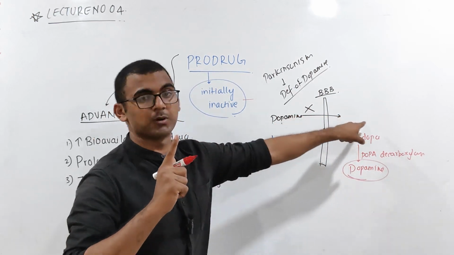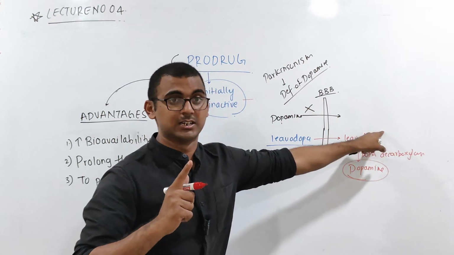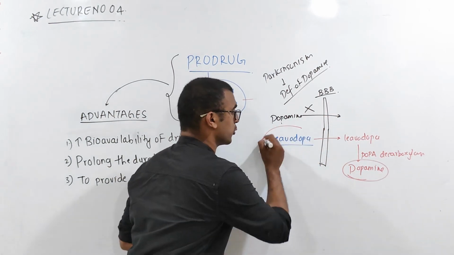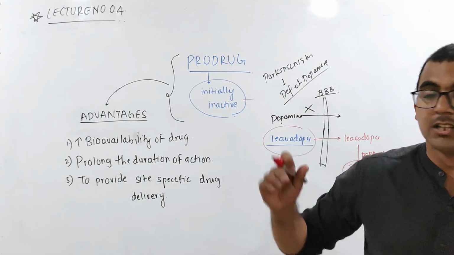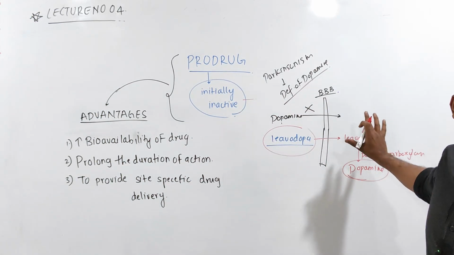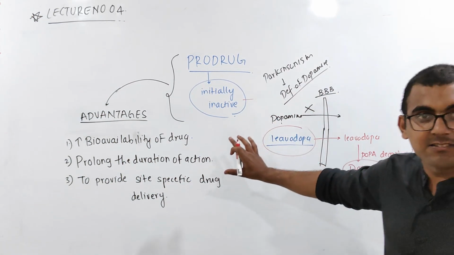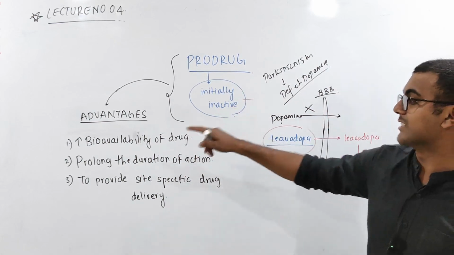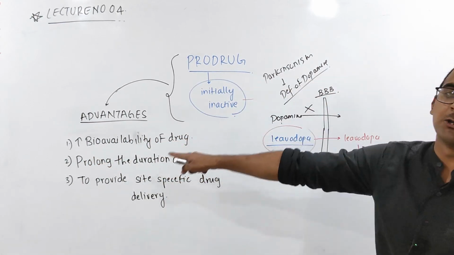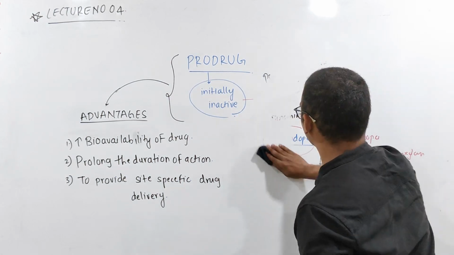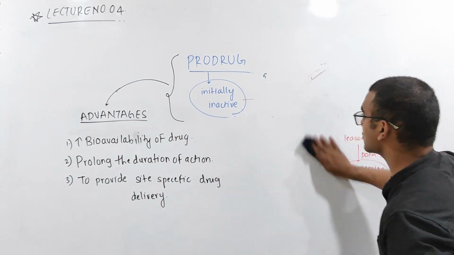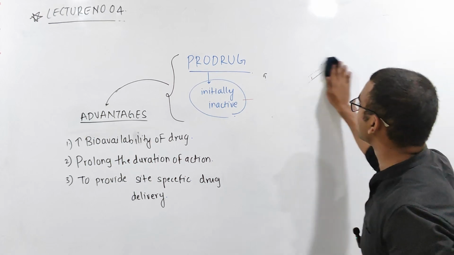We cannot directly give dopamine because it cannot cross the blood-brain barrier. That's why we are giving it in the form of prodrug. As we are giving it in the form of prodrug, the complete drug is getting to the site of action. That is why I told you it increases the bioavailability of the drug. Now the next concept that you have to understand is that it is going to increase or prolong the duration of action.